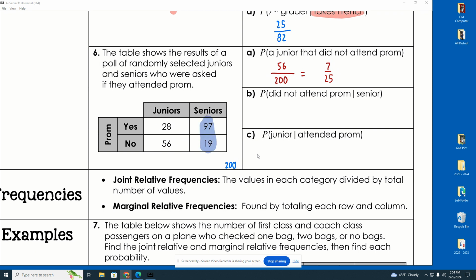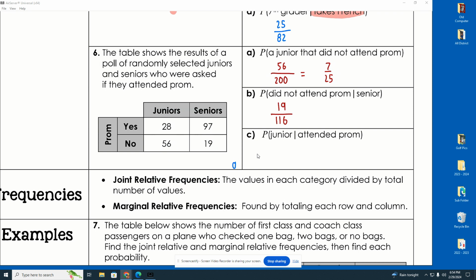So we're only dealing with 97 plus 19 of these people. We're only dealing with 116 people. Now, of those 116 people, how many did not attend prom? 19. 19 out of 116. That is also prime. 19 is, so it won't reduce.